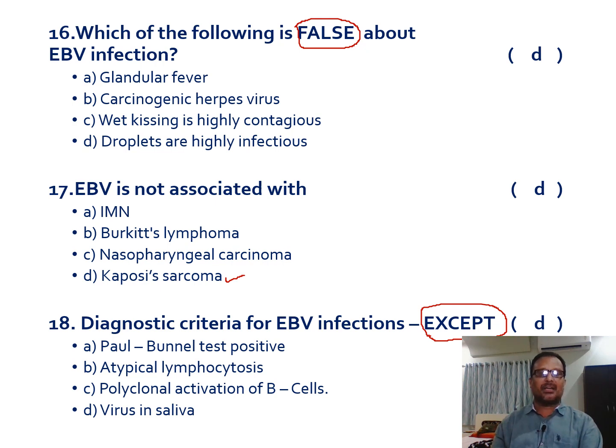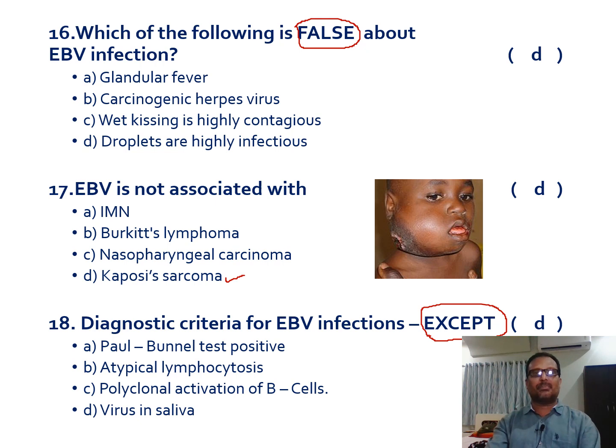And option D, virus in saliva, is not a diagnostic criterion, because even asymptomatic individuals can shed these viruses in their oropharyngeal secretions. So the simple presence of this virus in saliva should not be considered as the person suffering with Epstein-Barr viral infection, otherwise called the active form of Epstein-Barr viral infection. So this is Burkitt's lymphoma, which you can commonly see among African children; the jaw gets involved and you can see the lymphoma like that.